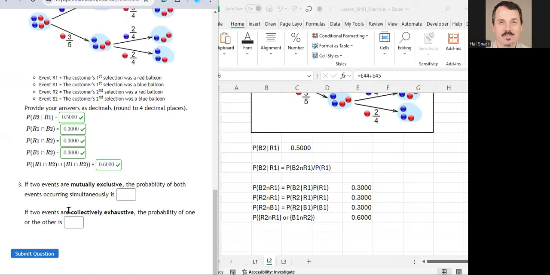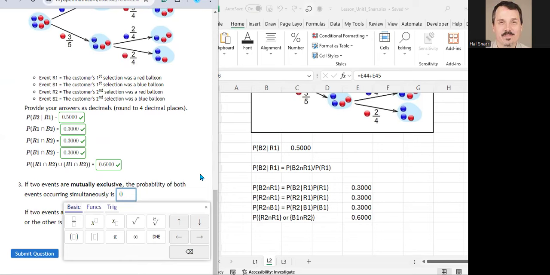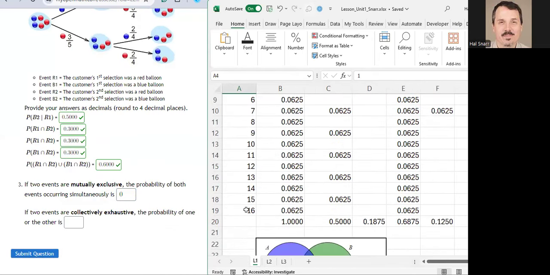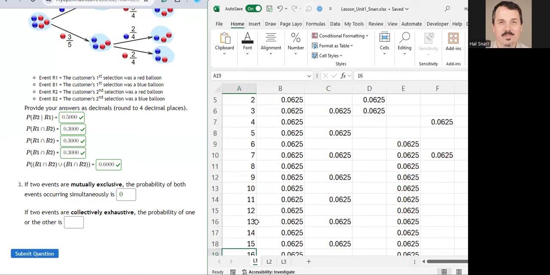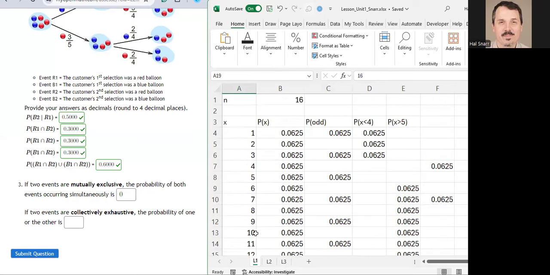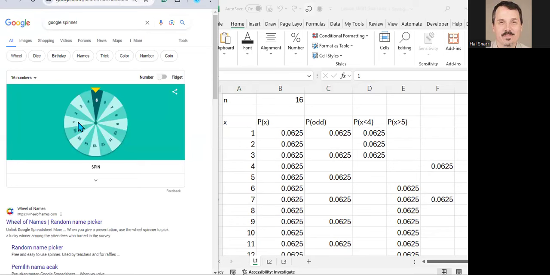In question 3, we want to answer these two questions. If two events are mutually exclusive, the probability of both events occurring simultaneously is 0. If we go back to this original example, in my first problem, I had a spinner with 16 spaces. Can I spin a 1 and 2 at the same time? 1 and 2 can't happen at the same time.